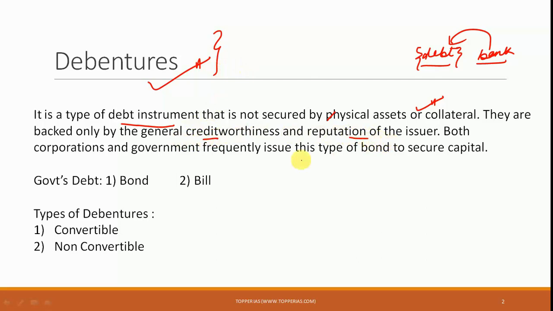Now these are backed only by the general creditworthiness and reputation of the issuer, and both corporations as well as the government frequently issue this type of bond to secure capital. So it is issued both by corporations as well as by government, and it is basically dependent on the creditworthiness and the reputation.